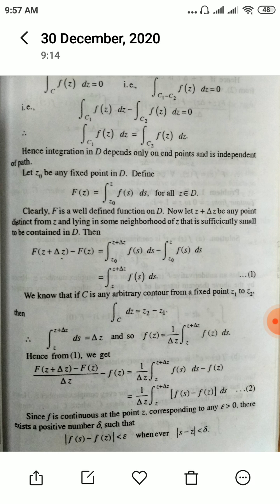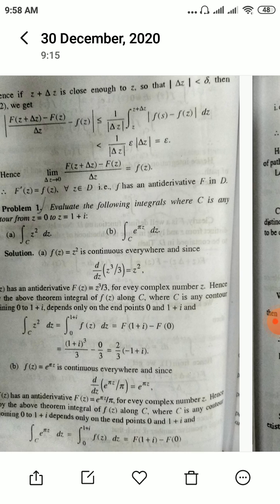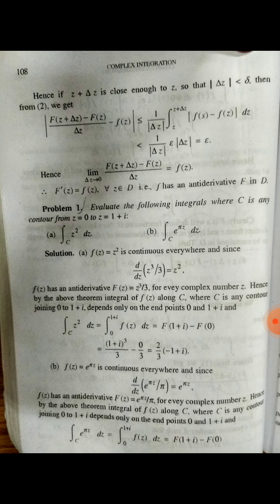Now arrange like that as equation 2: 1 by delta z into integral z to z plus delta z of f of s minus f of z ds. Now we know that small f is a continuous function. So by the definition of continuity, whenever mod s minus z is less than delta, mod f of s minus f of z is less than epsilon. So z plus delta z is close enough to z. So whenever mod delta z is less than delta, the value of f of s minus f of z will be less than epsilon.